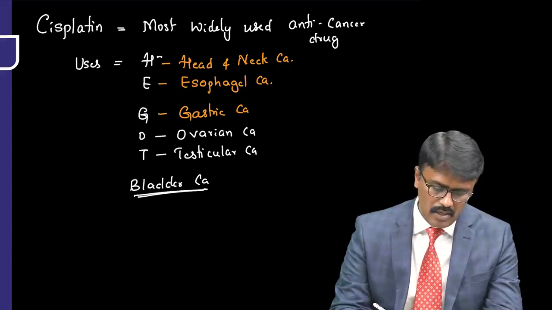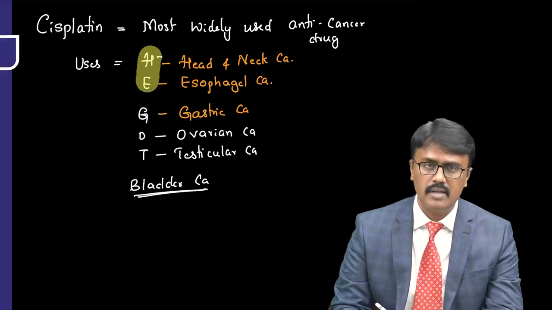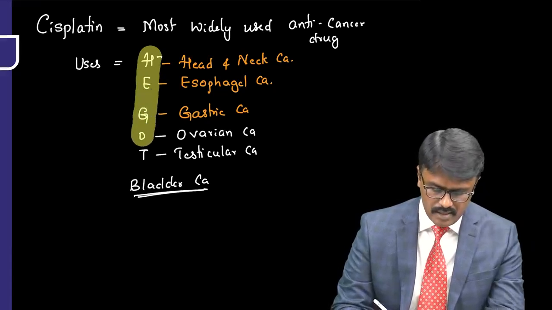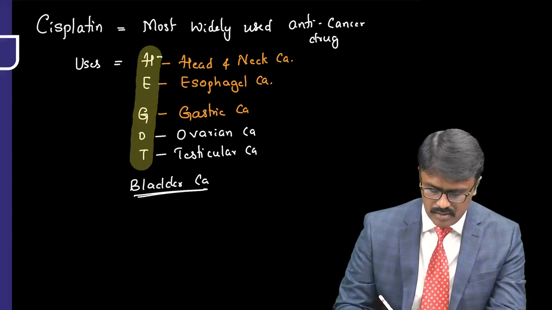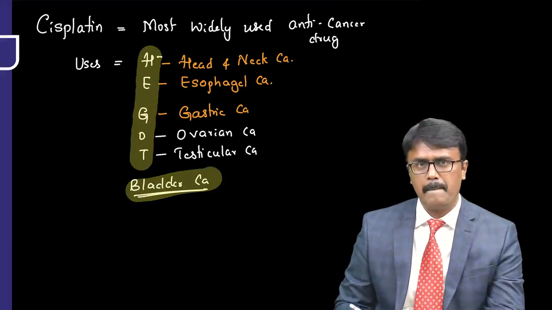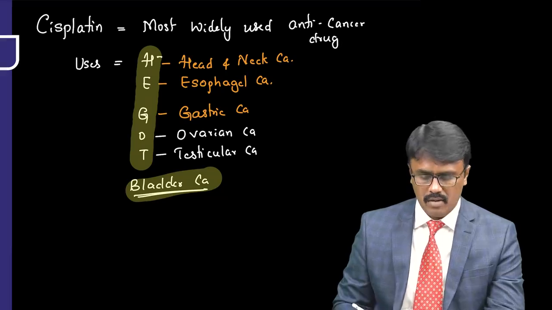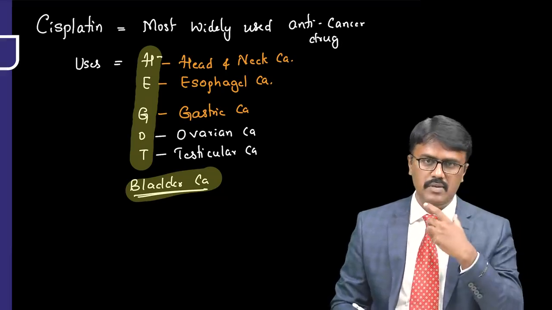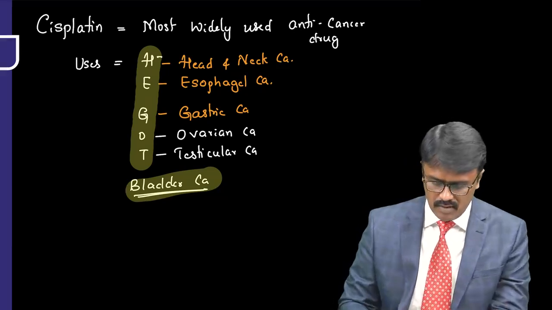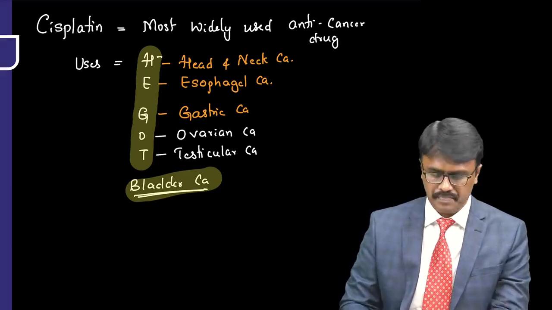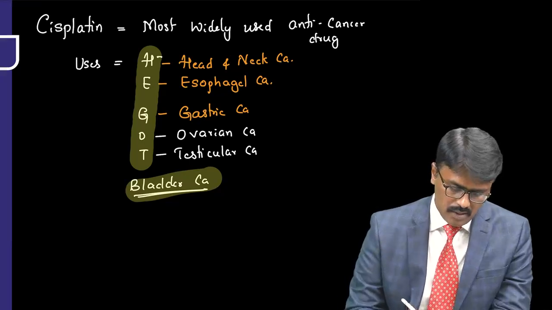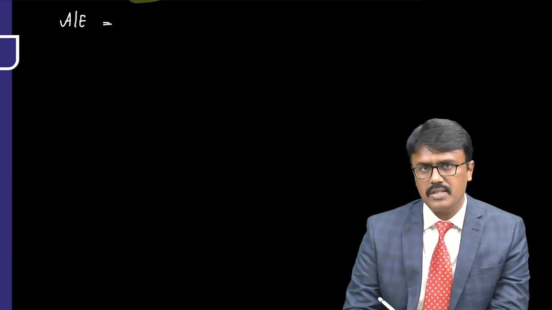So it is widely used for managing head and neck cancer, esophageal cancer, gastric cancer, ovarian cancer, testicular cancer, and bladder cancer. So what is commonly asked in your exam is the adverse effect of the drug. Very commonly asked.